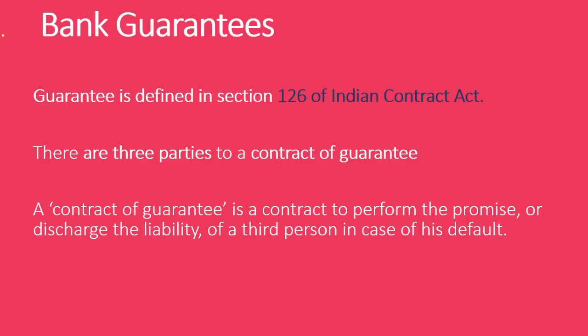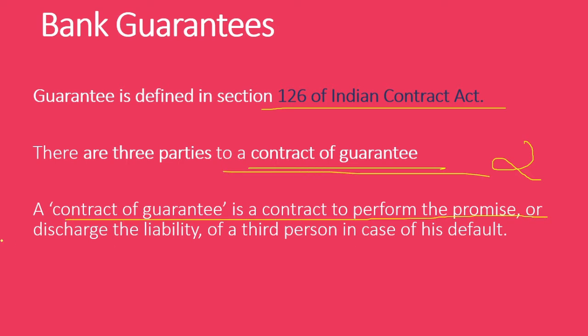Next, bank guarantee is included in Section 126 of the Indian Contract Act. Why I am including all these things is that they are very important from the examination point of view. Mainly three parties are there. For indemnity, there are two parties, but the contract of guarantee includes the promisor, liability, and a third person. Mainly three parties are there. We already explained that.